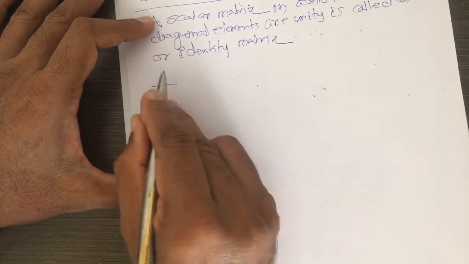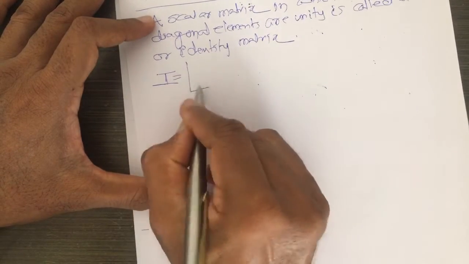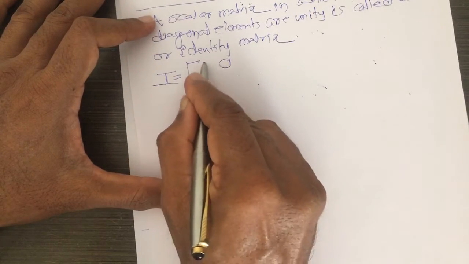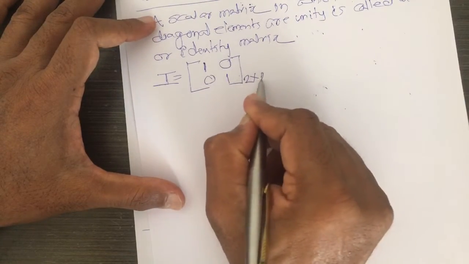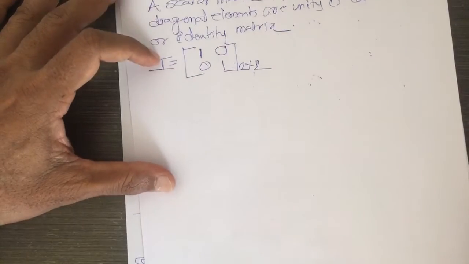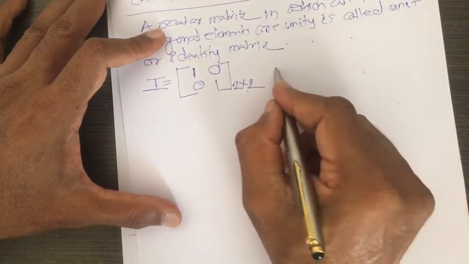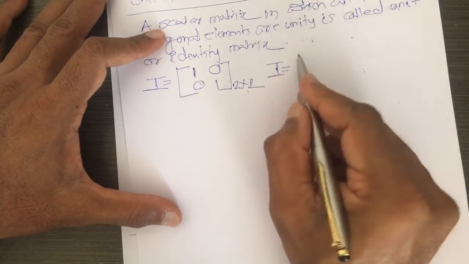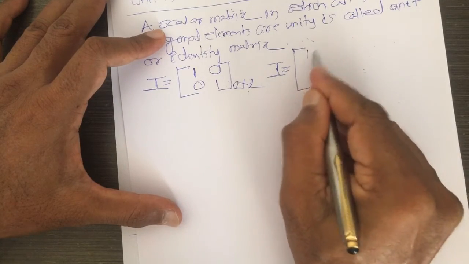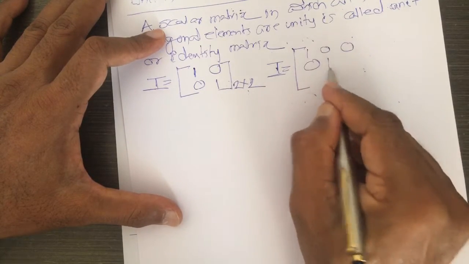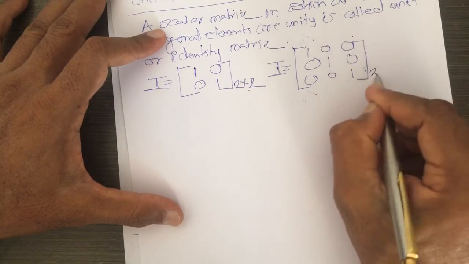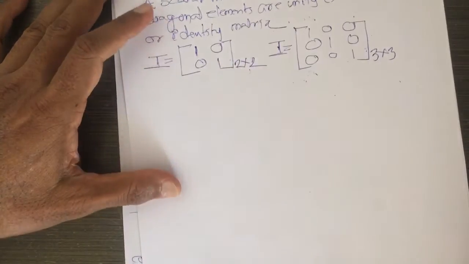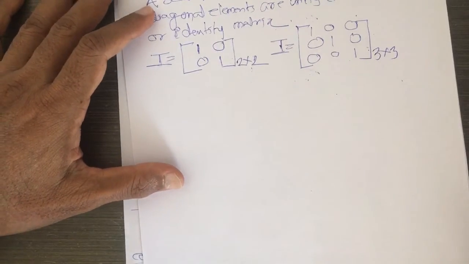So for example, I take I equals 1 0 0 1. See here, this is a unit matrix or identity matrix of order 2 into 2. Now I write that of order 3 into 3. So 1 0 0 0 1 0 0 0 1. So this is of order 3 into 3. These are all identity or unit matrices.